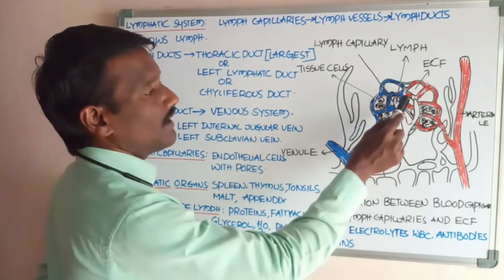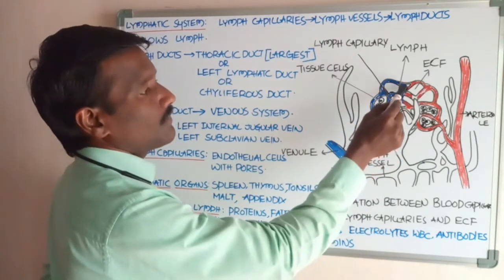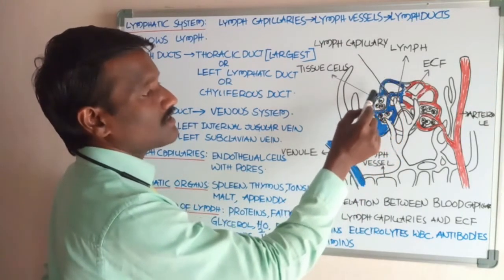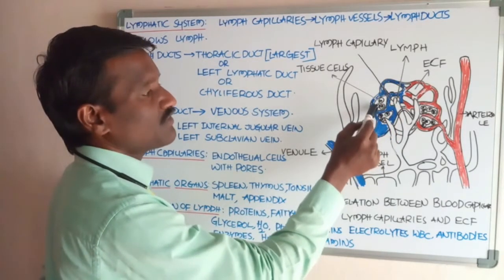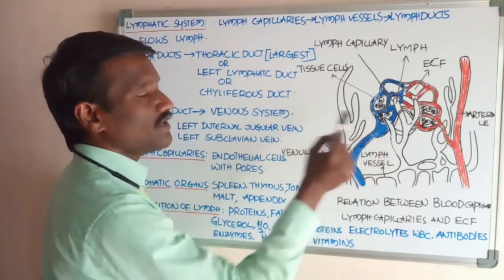Now, when these substances enter the ECF from the blood of the arteriole, this increases the colloidal osmotic pressure of the plasma of the blood present in the venules.